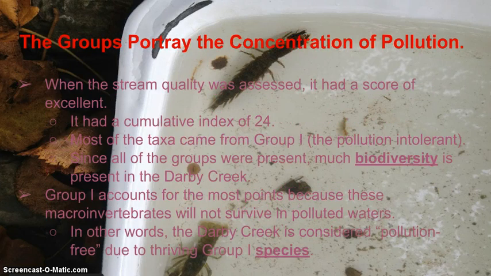Okay, so the groups portray the concentration of pollution in the creek systems. When the stream quality was assessed, it had a score of excellent because it had an index score of 24. Most of the taxa came from Group 1, or the pollution intolerant, meaning that these macroinvertebrates cannot tolerate or live in polluted water. Since all groups were present, there is said to be much biodiversity in the Darby Creek. And Group 1 accounts for the most points because these macroinvertebrates will not survive in polluted waters. In other words, the Darby Creek is considered a pollution-free environment due to thriving Group 1 species.